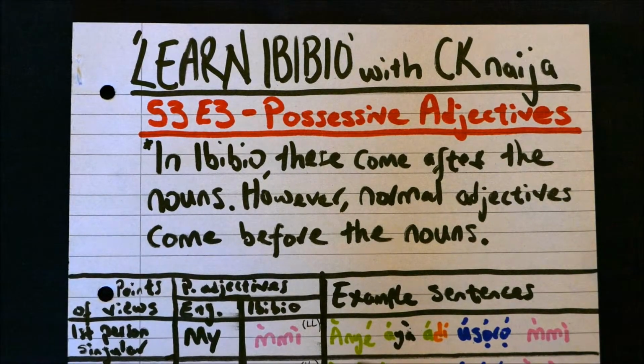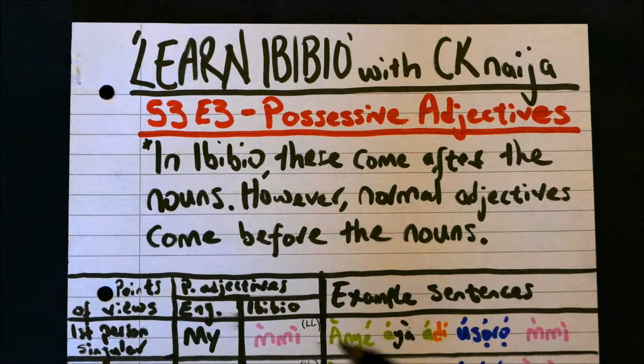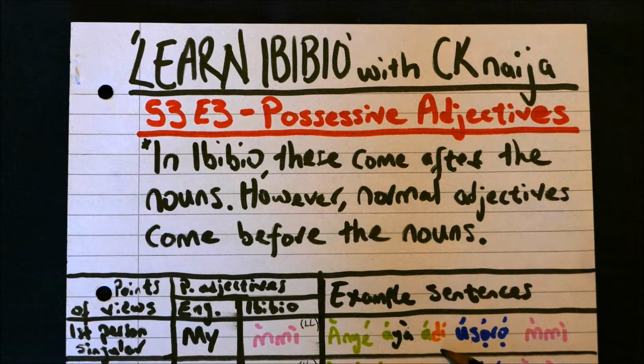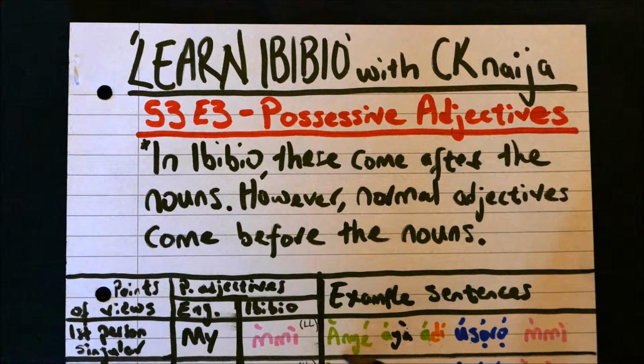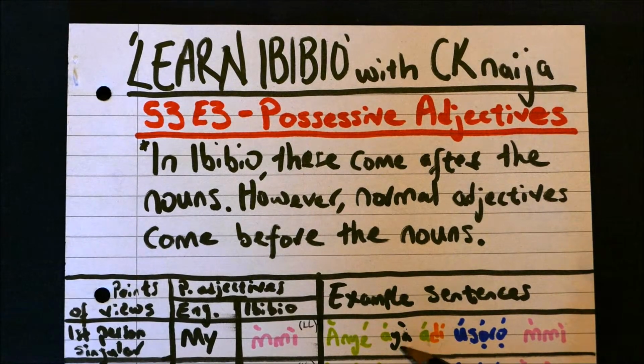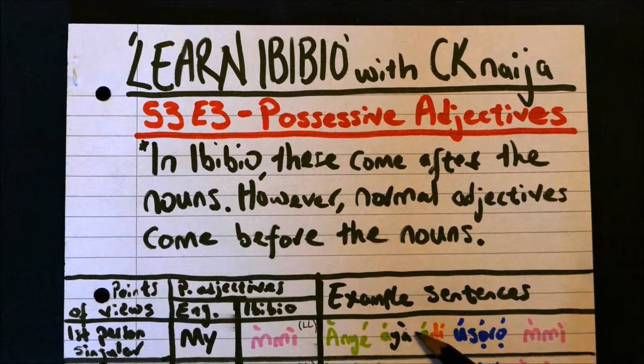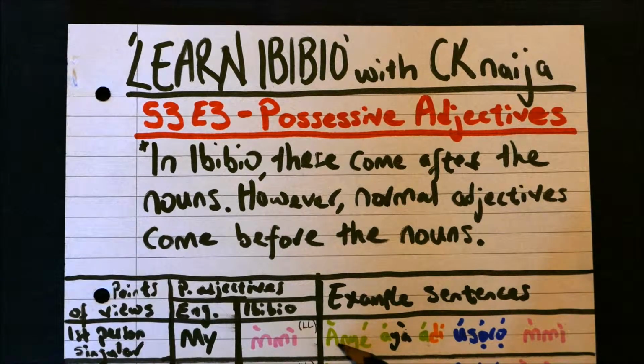So we start off with anye, a low tone and a high tone. And then we have ya, the tense marker. Again, we start off with the subject pronoun prefix. And the word for come, di, also has the same prefix. So he will come. Both of these words have the prefix for this subject pronoun.